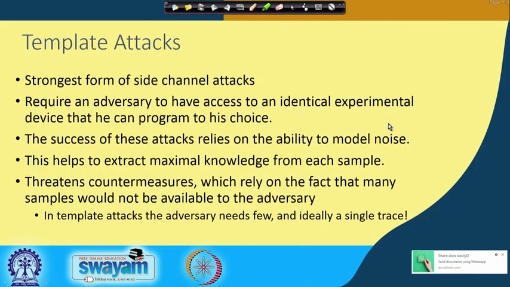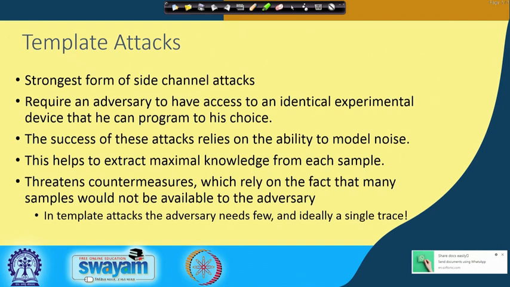So, to start with, as I said, template attacks are one of the strongest forms of side channel attacks, where we require an adversary to have access to an identical experimental device, so that he can program it to his choice. Basically, he can give inputs, he can vary the key. Okay, so he can pretty much play around with the device. Now, the success of these attacks relies on the ability to model noise. As we have seen in the previous side channel attacks, noise was a deterrent, because it reduced the SNR or signal to noise ratio, which adversely affected the success rate of the attack. But here we will take a different approach.